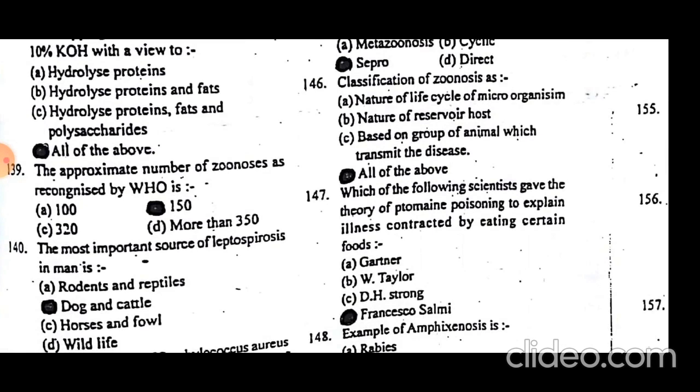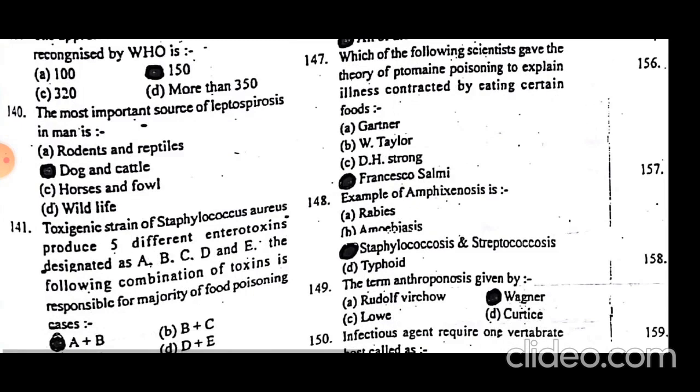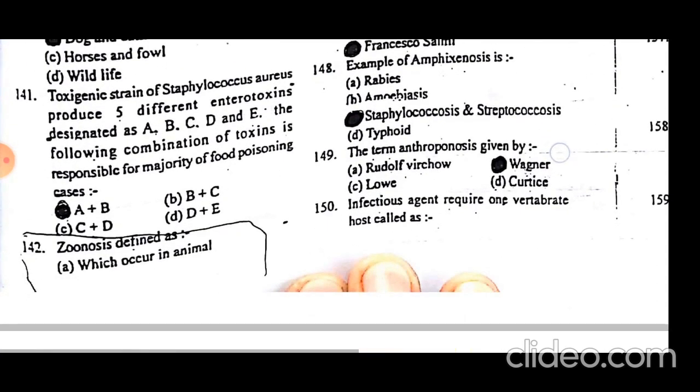Which of the following scientists gave the theory of ptomaine poisoning to explain illness contracted by eating certain foods? Francesco Selmi gave the theory of ptomaine poisoning to explain illness contracted by eating certain foods. Examples of amphizoonosis are staphylococcosis and streptococcosis. The term anthropozoonosis was given by Wegener.